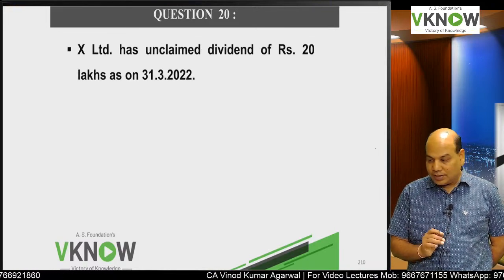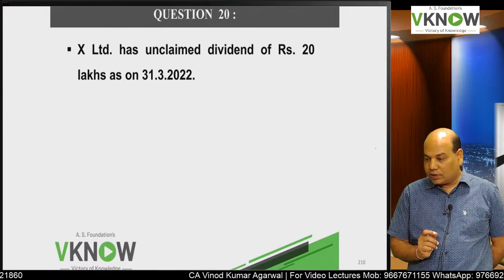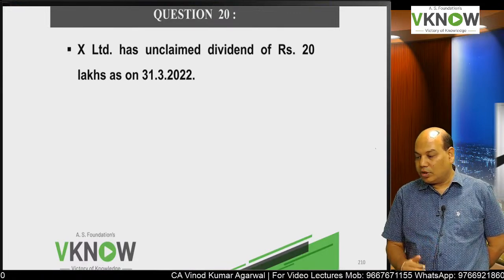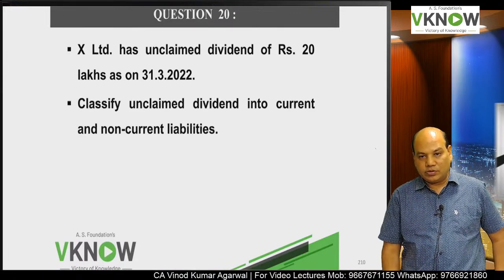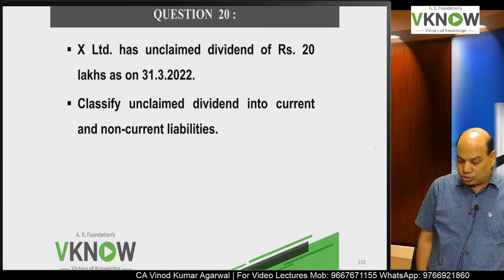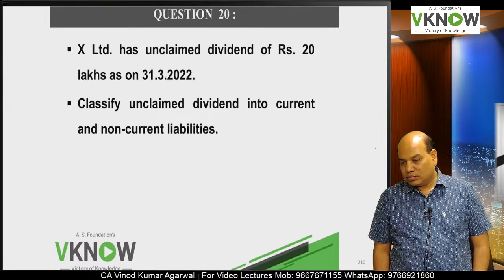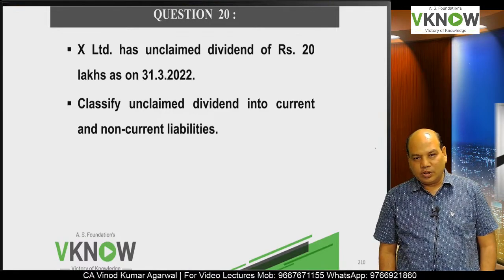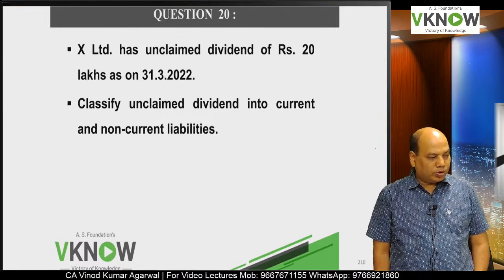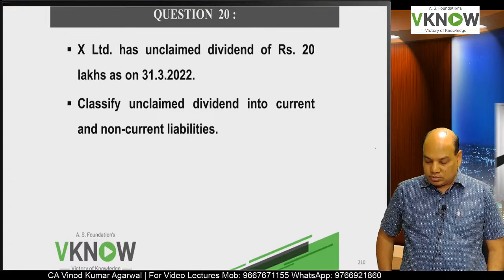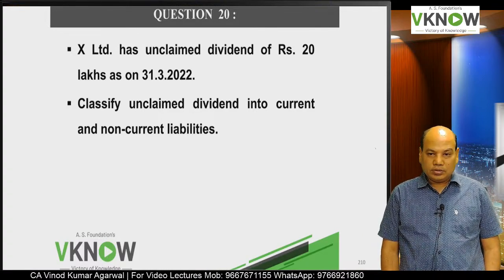Okay, one more easy question this time. X Limited has unclaimed dividend of 20 lakh on 31st March 2022. Classify unclaimed dividend into current and non-current liabilities. So where will you put unclaimed dividend? Why current liability?